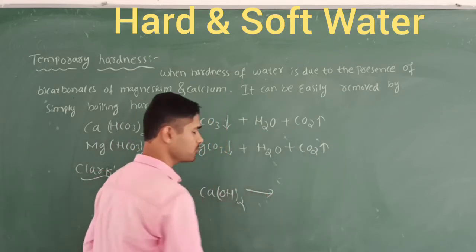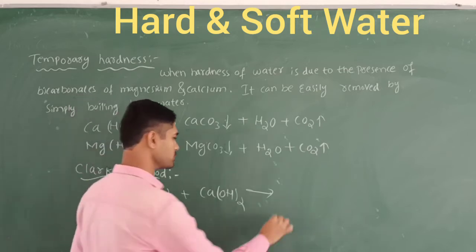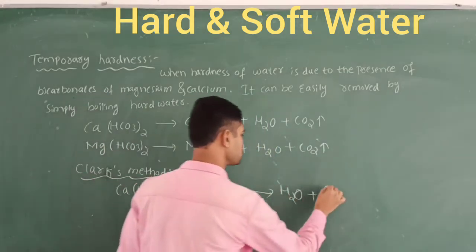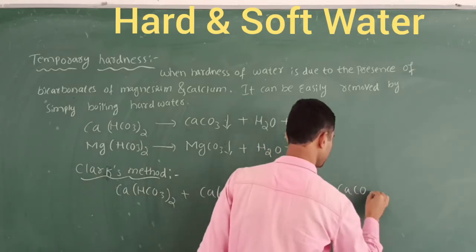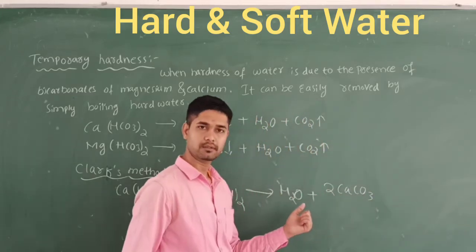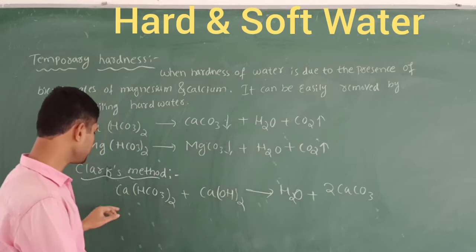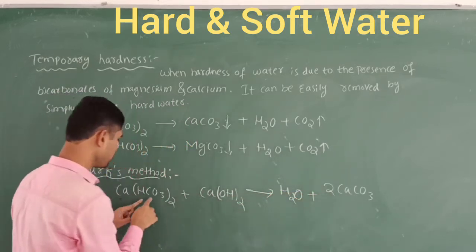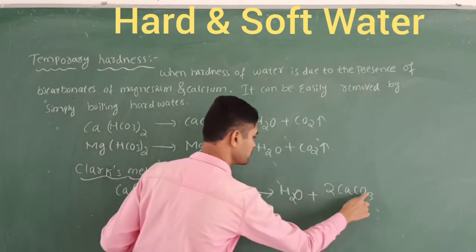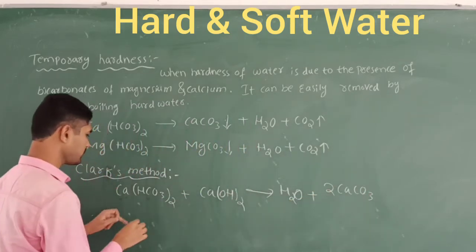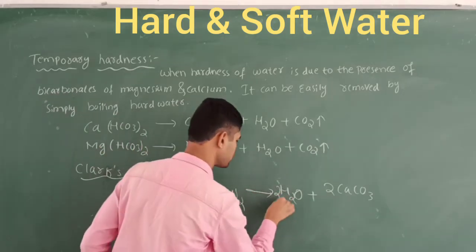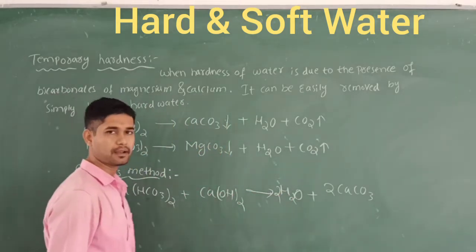What happens here? We obtain the soft water first, and we remove the compound calcium carbonate, 2 times of the calcium carbonate. Everything is balanced right now. Let's see here, 1 calcium on one side, and here we get 2 calcium. CO3 2 times will be there, so we get 2 times CO3. Let's check the hydrogen. Here 2 hydrogen and here 2 hydrogen, that becomes 4 hydrogen, right? So now everything is balanced here.